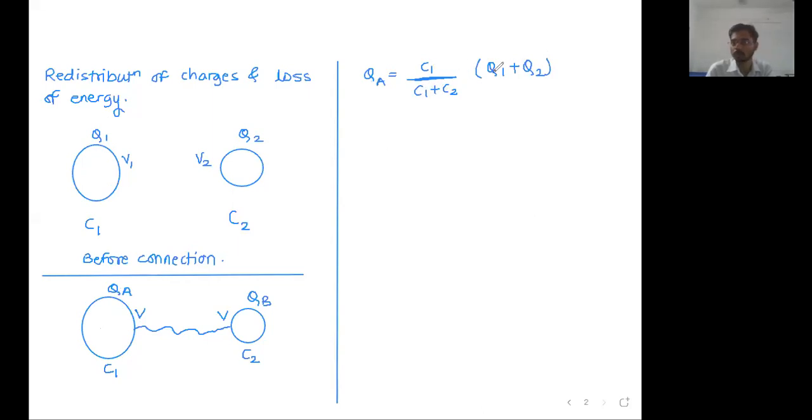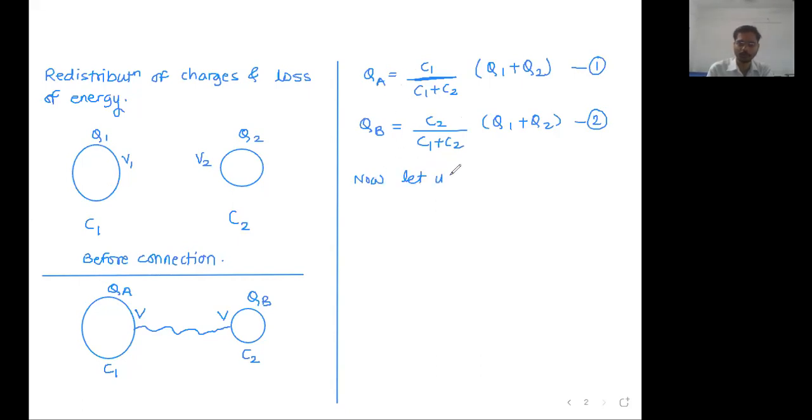So this fraction of the total charge goes to the first capacitor, and the remaining fraction will automatically be the capacity fraction of the second conductor, C2 upon C1 plus C2, into the bracket of the total charge. This is how the charge gets redistributed, according to the logic of capacity fraction. These are the equations that you can write during the exams directly. No issue in that. And this we have already done also.